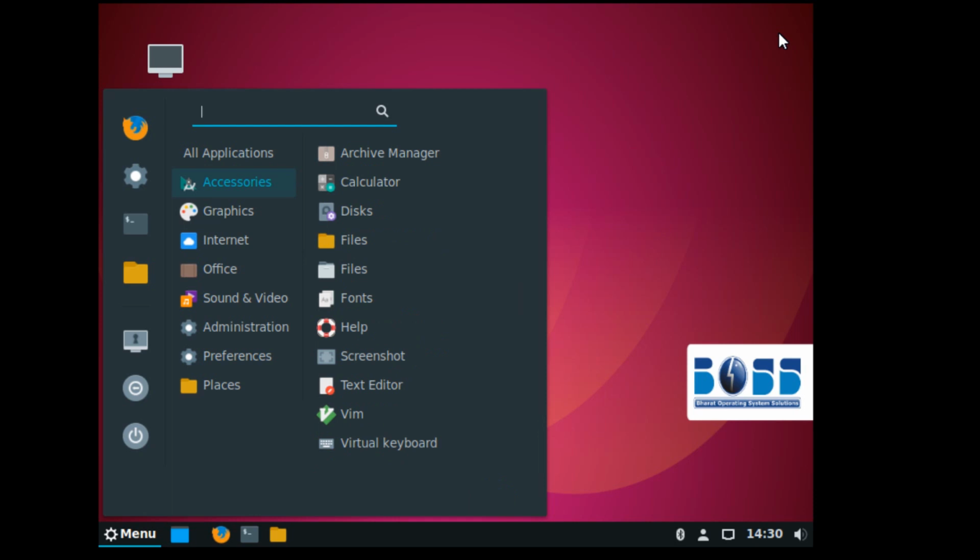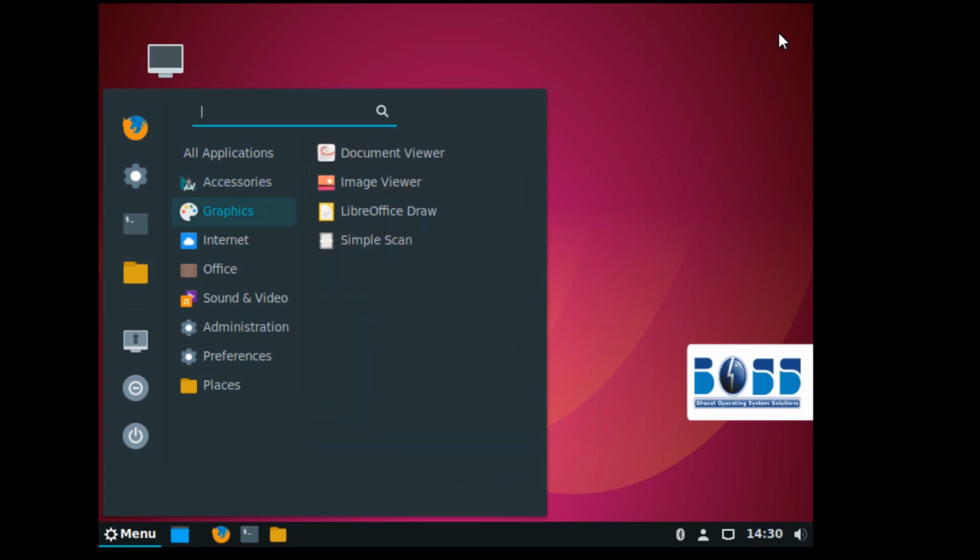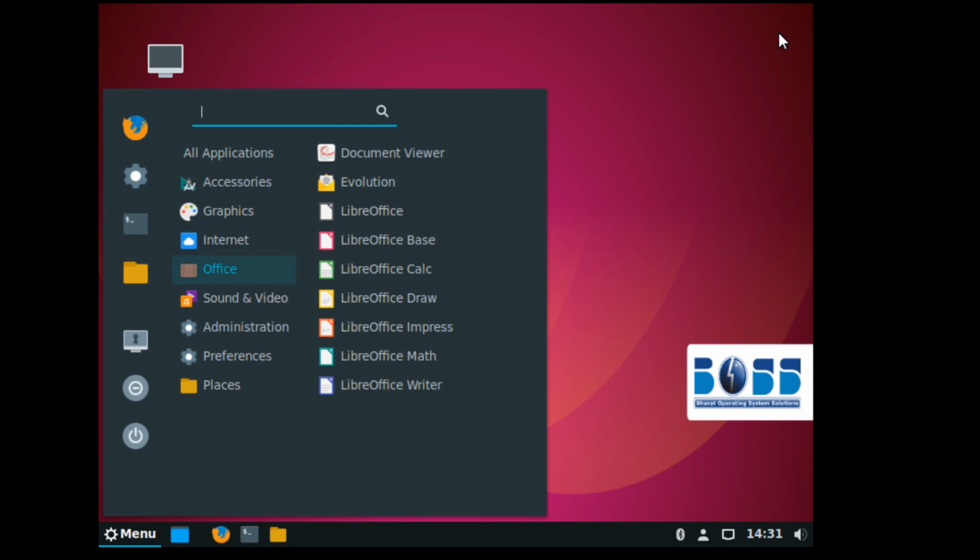Then check accessories: calculator, screenshot, text editor, etc. Under graphics, you can see document viewer, image viewer, and so on. You can find the browser under Internet. Then you can see Office, the whole set of tools that we very rarely get for other operating systems, because it's not free of course. It will be a paid service. Here it is a free service.